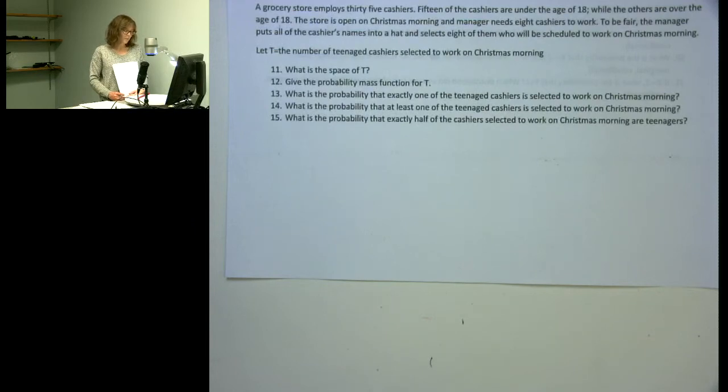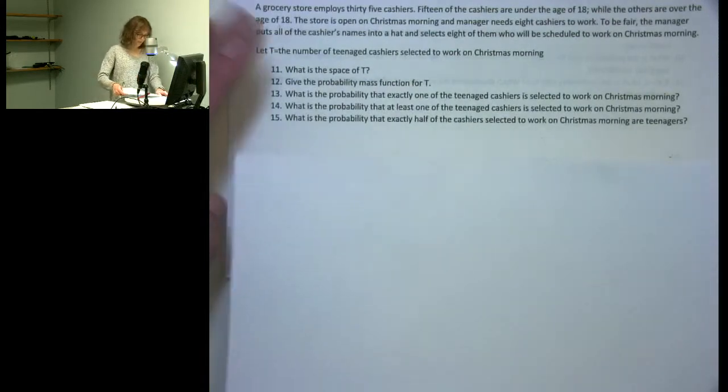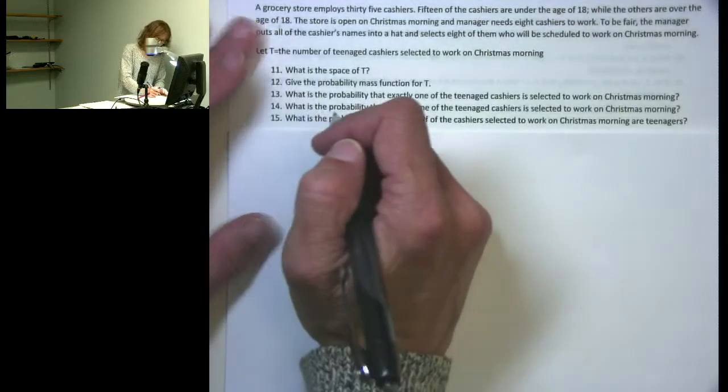We're going to let T be the number of teenage cashiers selected to work on Christmas morning. So first of all, it asks us what the space of T is. So the space is just asking us, what are the possible values that T could take on?